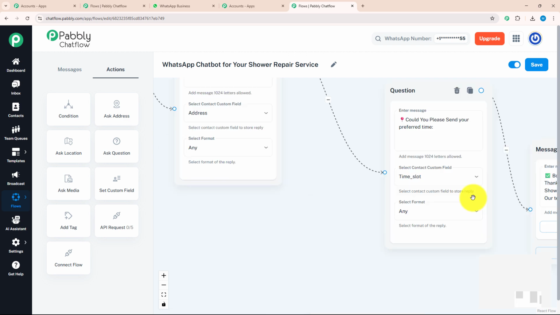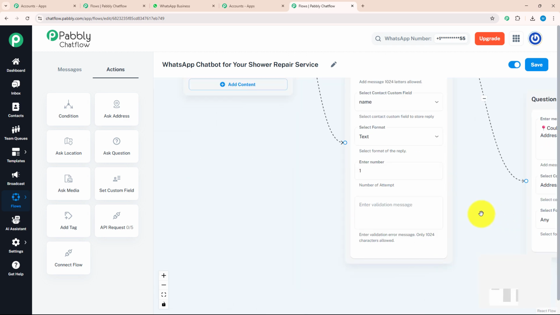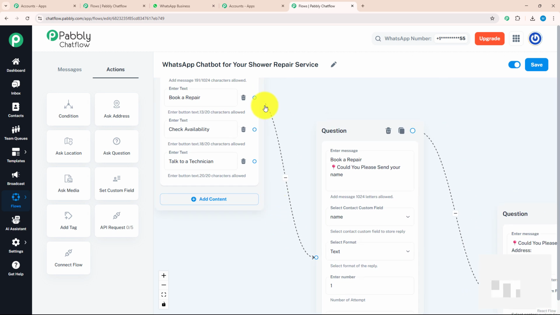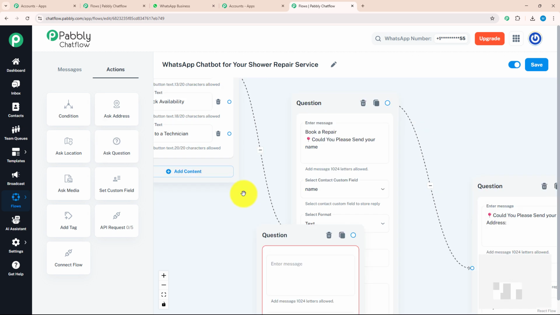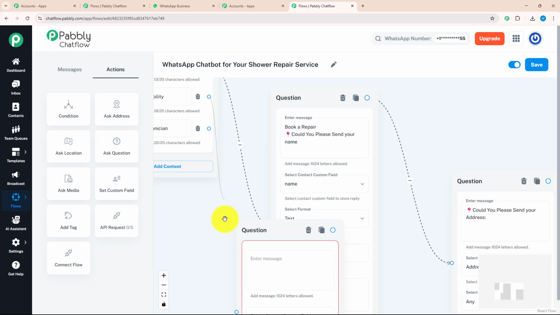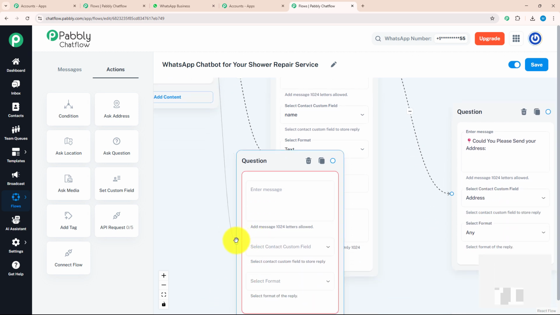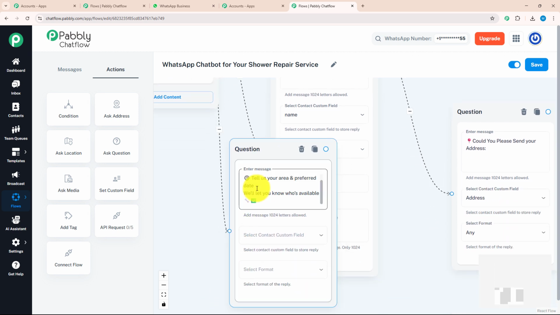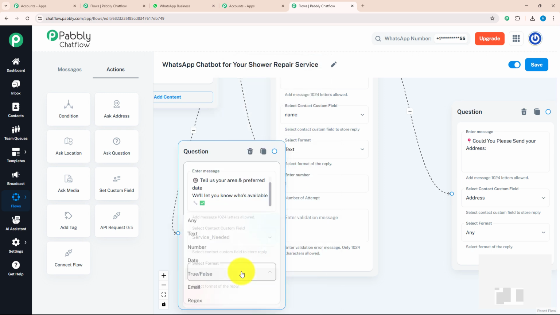As we have done with our first action button, let's move to our next action button, which was check availability. For that, I will again need to ask them a question about which product they want to know the availability of. I will connect my second action button with this question box and enter my message in which my customer needs to tell about their preferred area and date so that we can let them know about the availability. I will select my contact custom field as service needed and format as any.